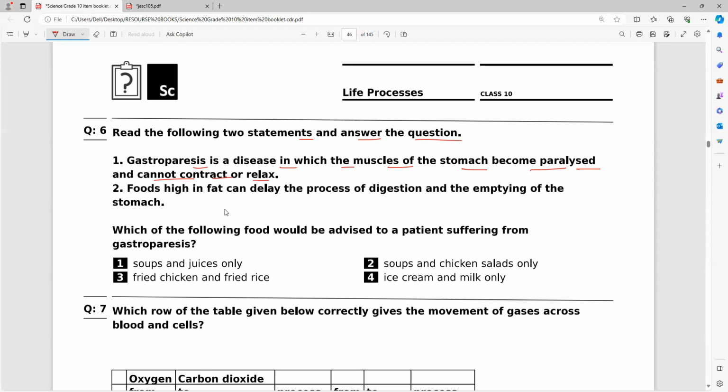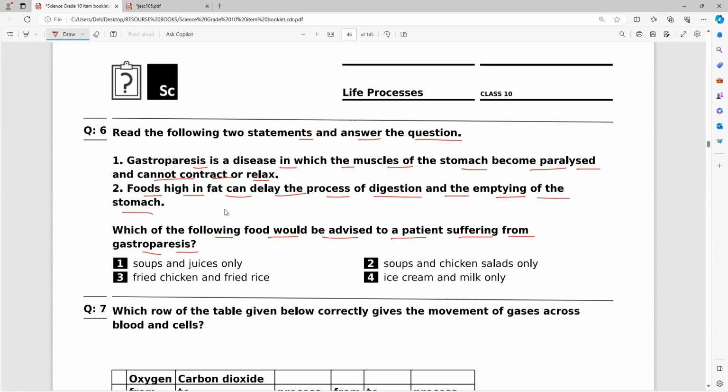Please speak, guys. Hydrochloric acid. And the next one? Pepsin, and mucus. Yes, so hydrochloric acid, pepsin and mucus. These are the three substances released by our stomach for digestion. Now, foods high in fats can delay the process of digestion and emptying of the stomach. So which of the following foods would be advised to a patient suffering from gastroparesis? What food would you prefer? Anybody?